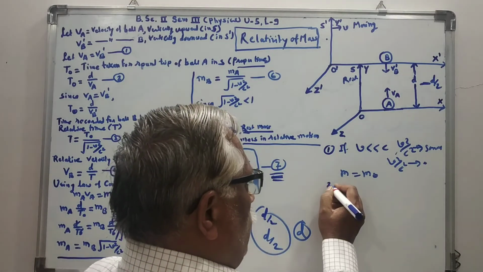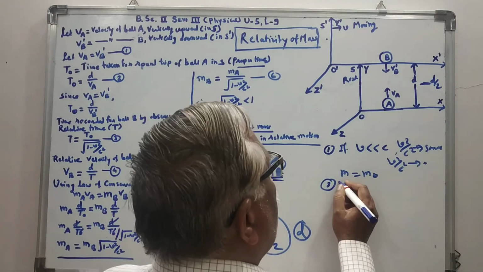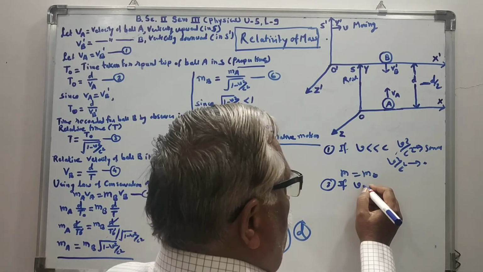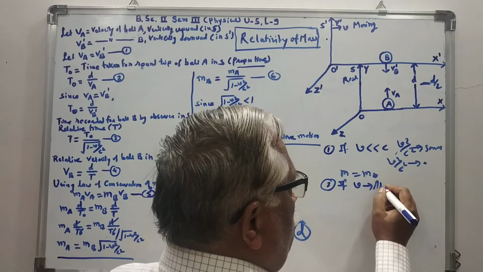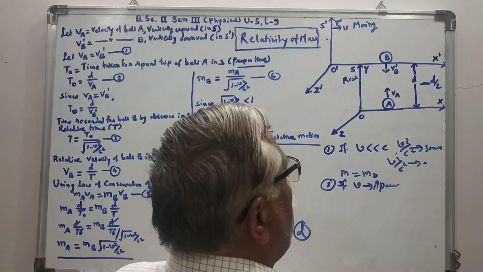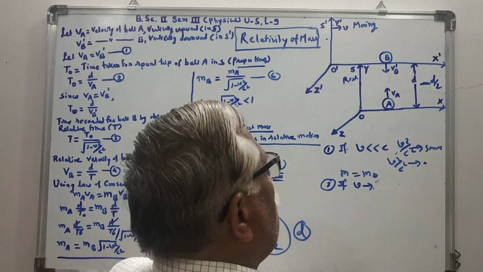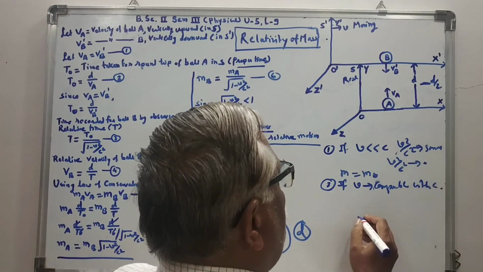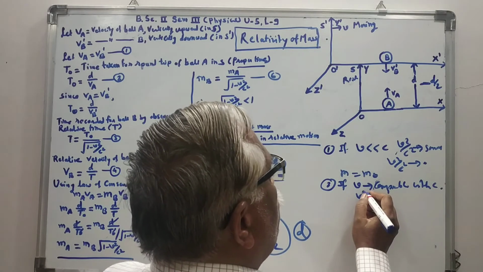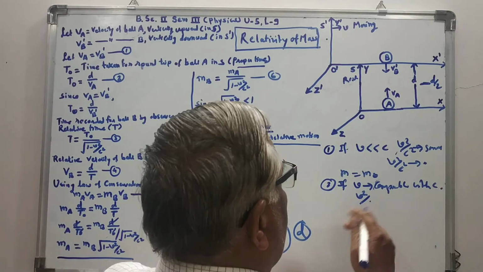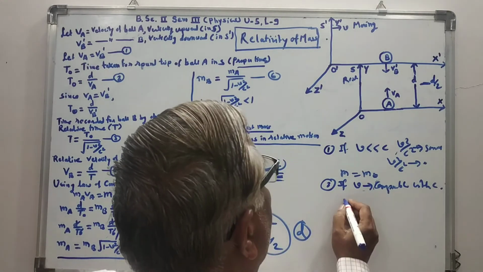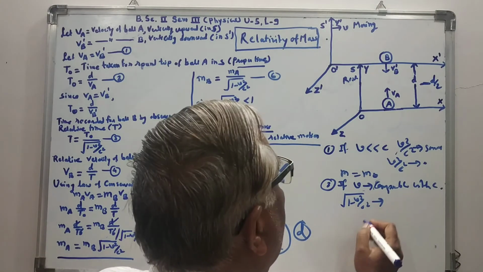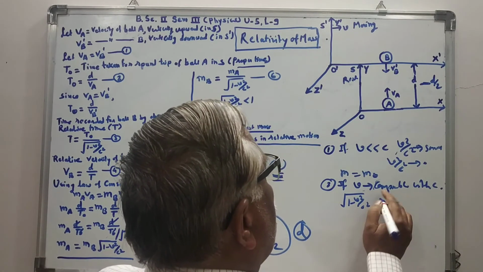Then the second point is, if the velocity v is approaching the velocity of light, comparable with c, then the value of under root of 1 minus v square by c square will definitely be less than 1.